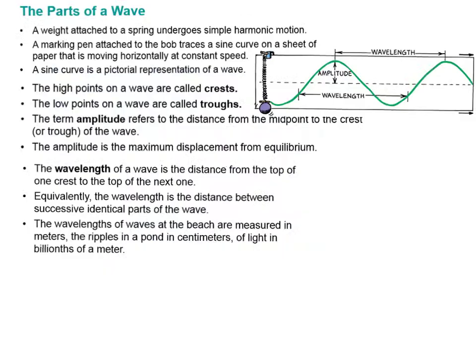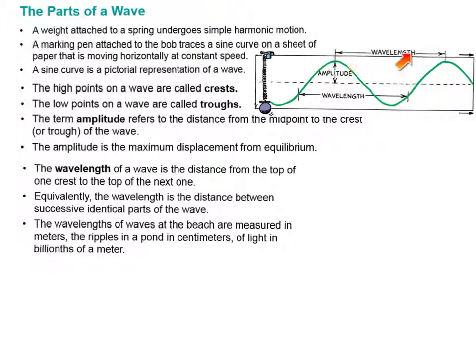Now we can also get simple harmonic motion if we were to place a mass at the end of a spring and allow that spring to oscillate up and down. If we were to attach some kind of a pen to that bob, then it would trace out a sine curve. A sine curve is just a pictorial representation of a wave. So in a wave, the high points are called crests, the low points are called troughs. The distance from an equilibrium position is called amplitude. And the amplitude is the maximum displacement from that equilibrium.